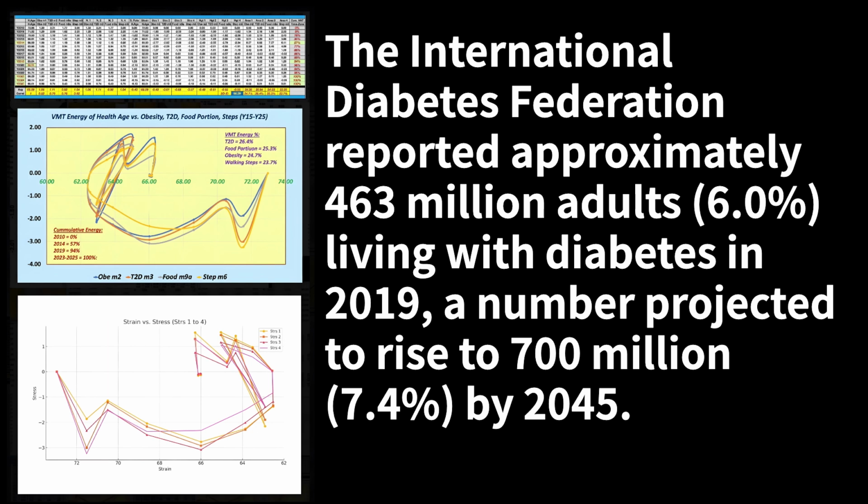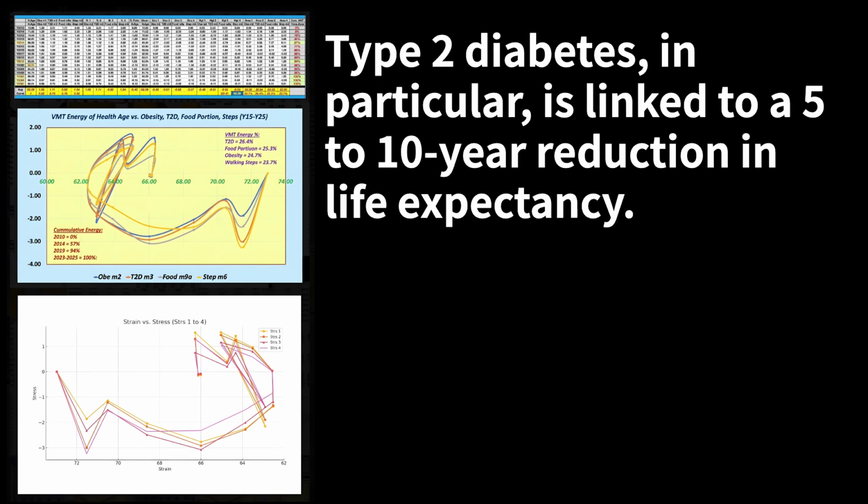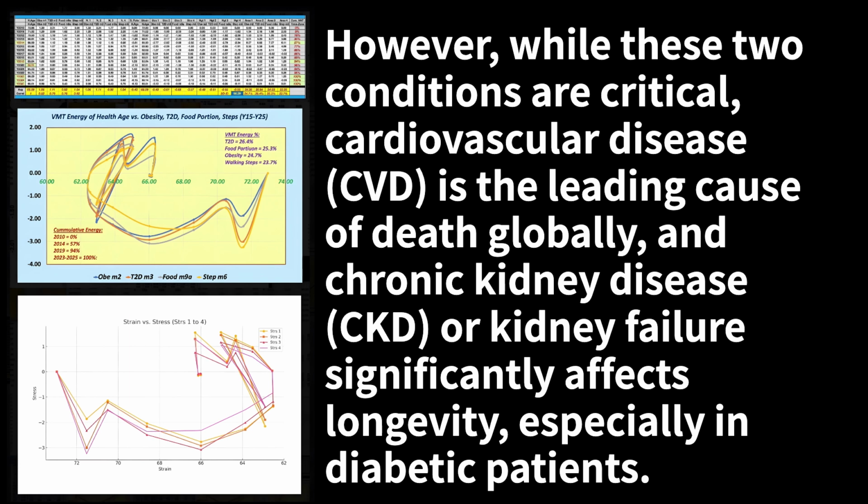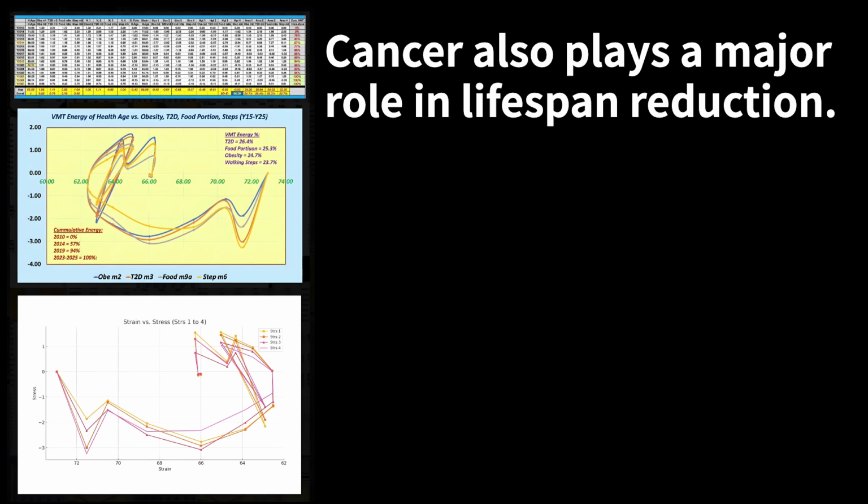The International Diabetes Federation reported approximately 463 million adults, 6.0%, living with diabetes in 2019, a number projected to rise to 700 million, 7.4%, by 2045. Type 2 diabetes, in particular, is linked to a 5 to 10 year reduction in life expectancy. However, while these two conditions are critical, cardiovascular disease, CVD, is the leading cause of death globally, and chronic kidney disease, CKD, or kidney failure, significantly affects longevity, especially in diabetic patients. Cancer also plays a major role in lifespan reduction.